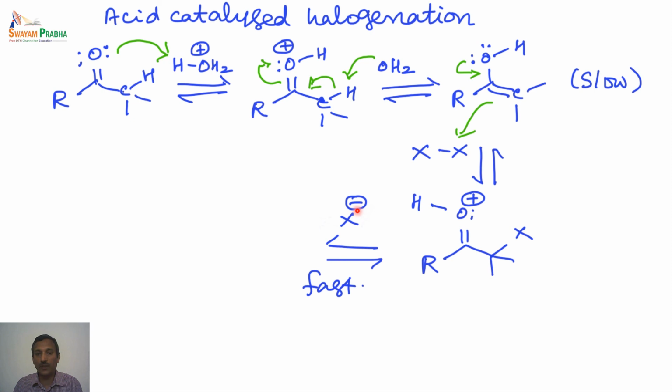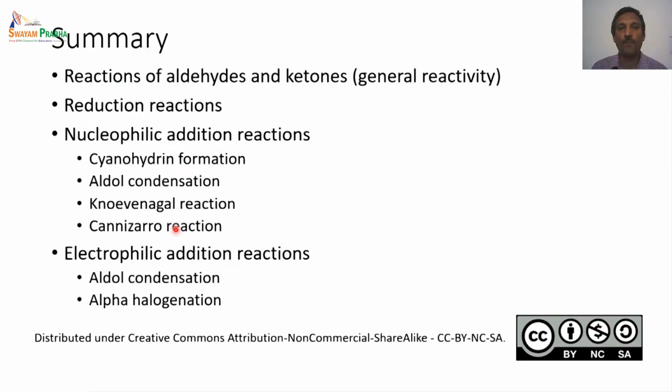In the next step, which is a fast step, the X minus abstracts a proton from this positively charged oxygen, and we end up with the corresponding carbonyl derivative. The carbonyl carbon regains its octet, and we have a halogen added to the alpha position. So this is how the acid catalyzed halogenation reaction occurs.